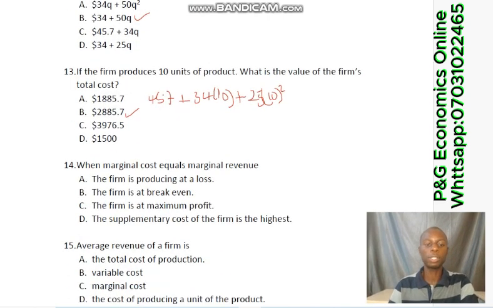Then question number 14 says, the marginal cost equals marginal revenue. If that ever happens, that is, if MC is ever equal to MR, what happened at that moment? Of course, it shows that the firm is at equilibrium, or the firm is at break even. So that means the firm is at break even, and that is option B.